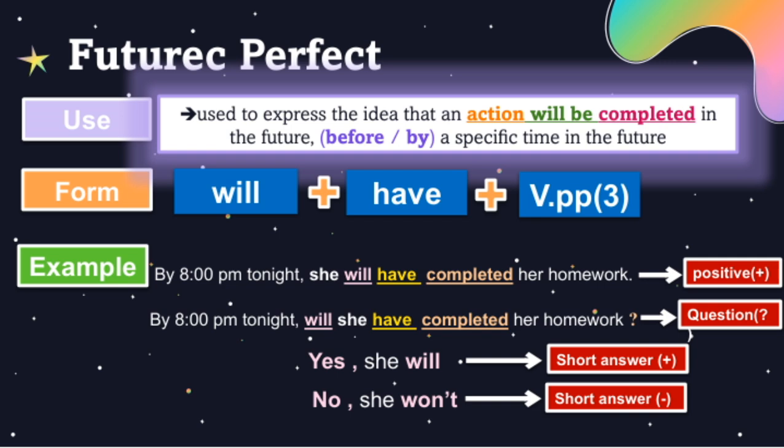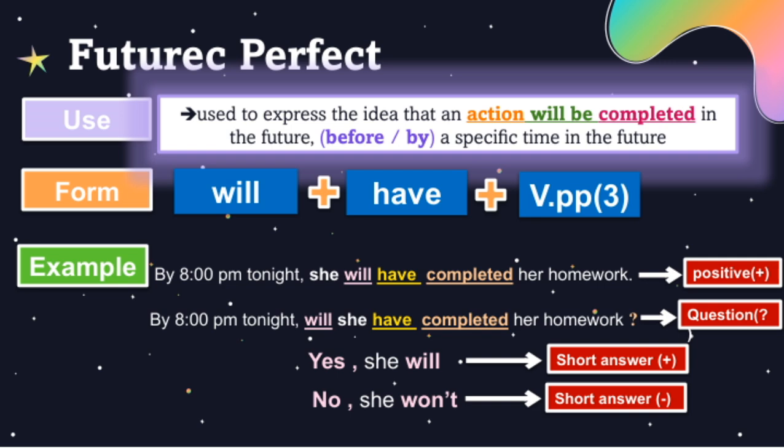The structure involves will plus have plus the past participle of the main verb, which in this case is completed. For example, she will have finished her homework by 8:00 p.m. It's a way to project ourselves into the future and talk about the completion of an action ahead of a deadline. Remember, have and will are auxiliary words here, helping us form the future perfect tense.